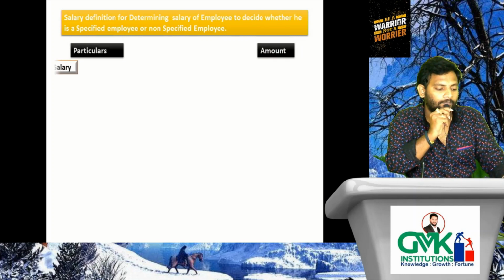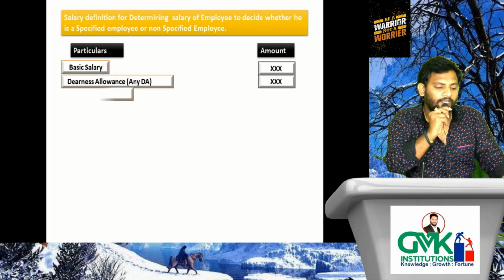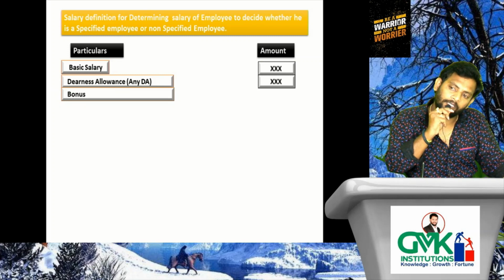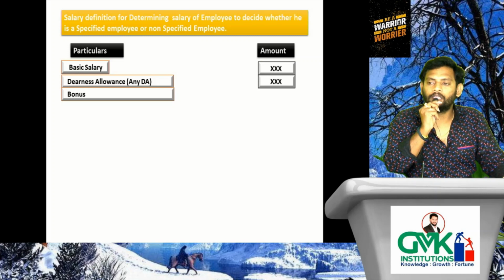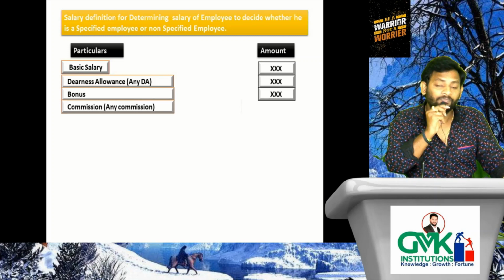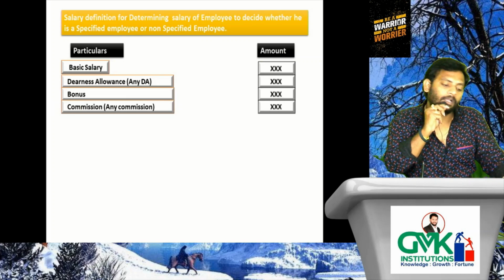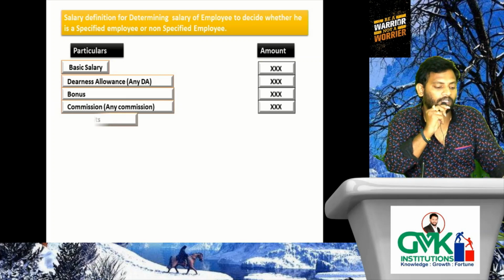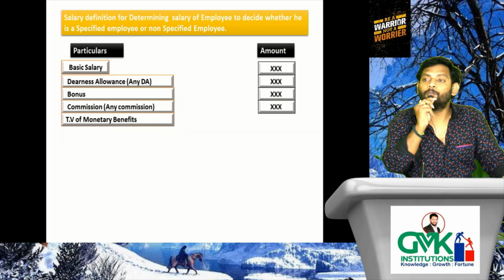Particulars, amount column. Basic salary. DA, allowances, NEDA. What do you mean by NEDA? Please tell me. That means DA without specification or DA with specification. In all cases, NEDA received shall be considered. Bonus, we need to consider. Commission: any commission, a fixed commission, consider. Fluctuating commission, that is percentage of turnover, consider. Then TV of monetary benefits.